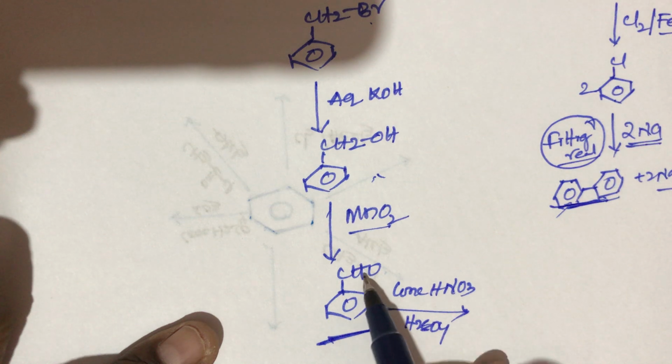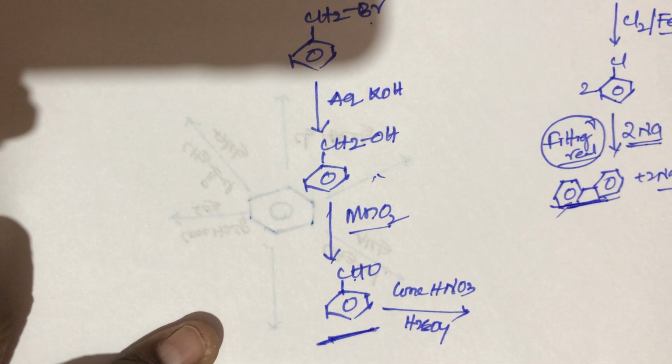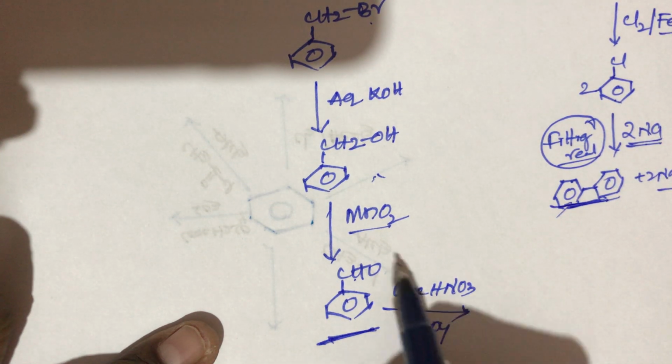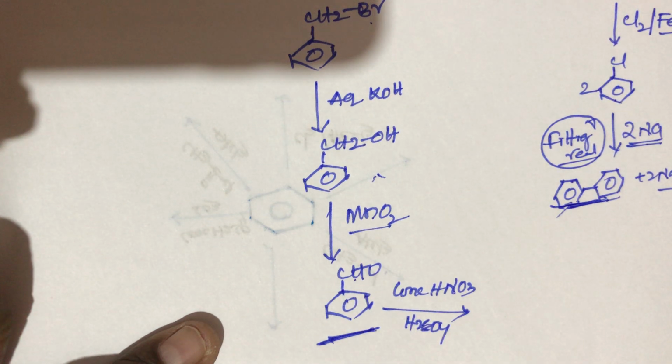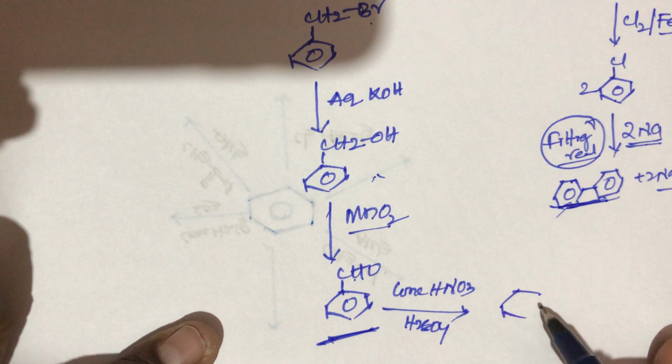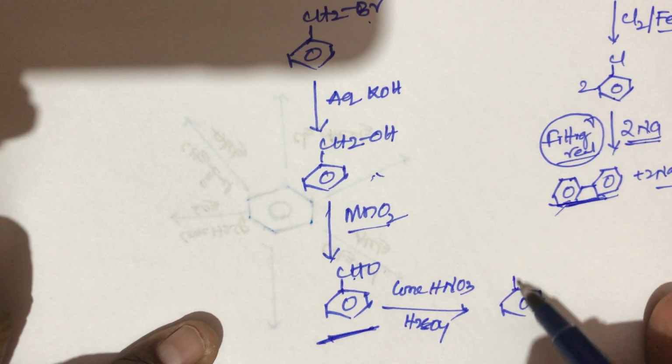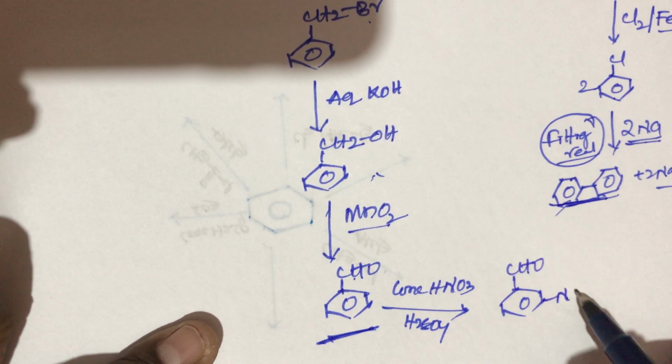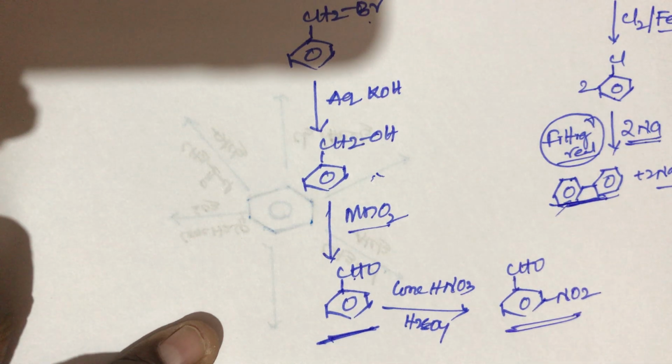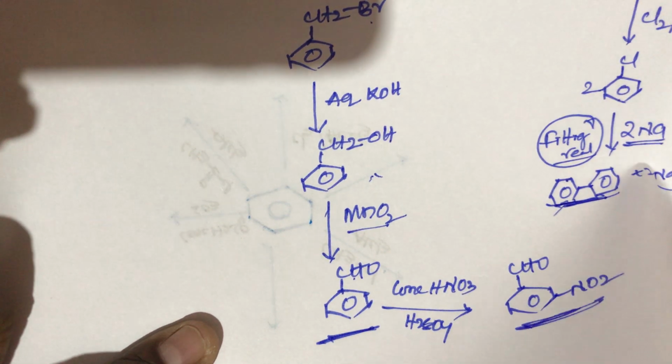In benzaldehyde, this aldehyde group is attached to the benzene ring, students. This aldehyde group is always a meta directing group. So the product meta nitrobenzaldehyde will be formed. This is the simple trick, students. The final product is meta nitrobenzaldehyde.